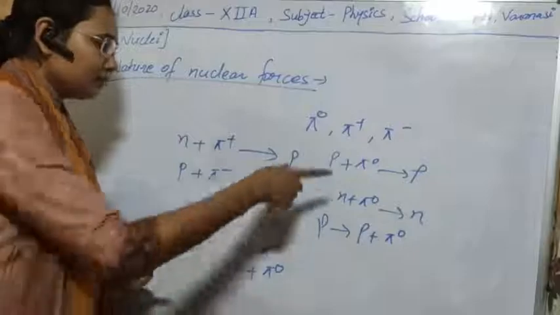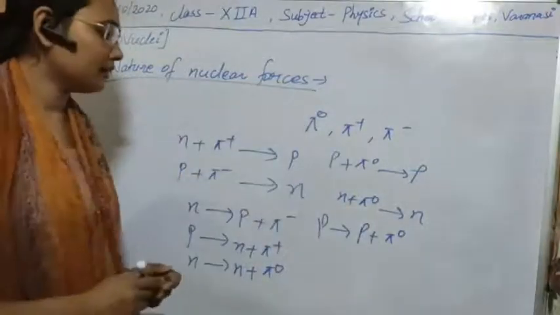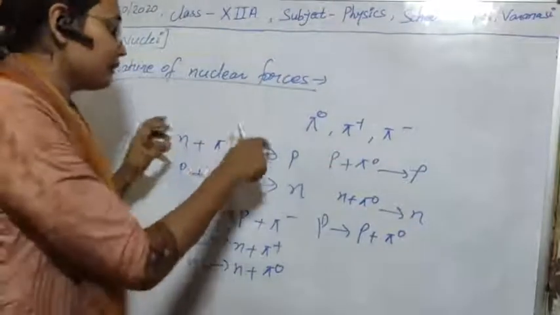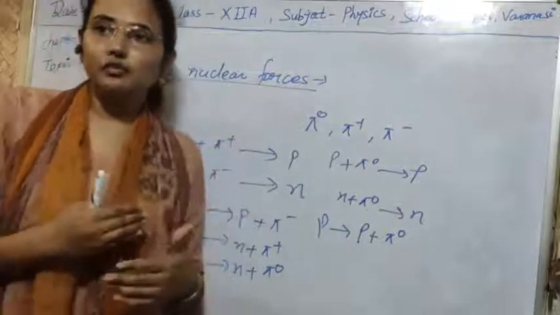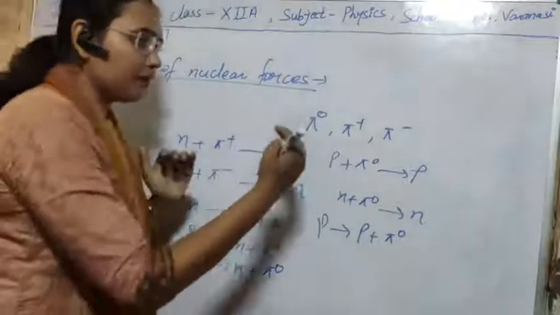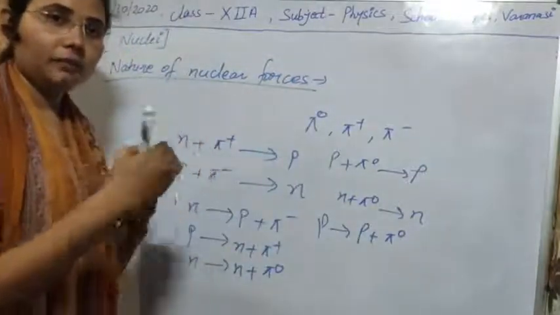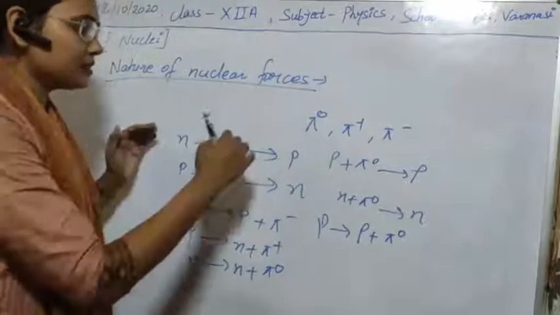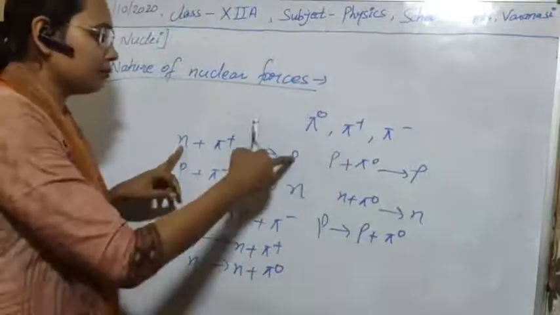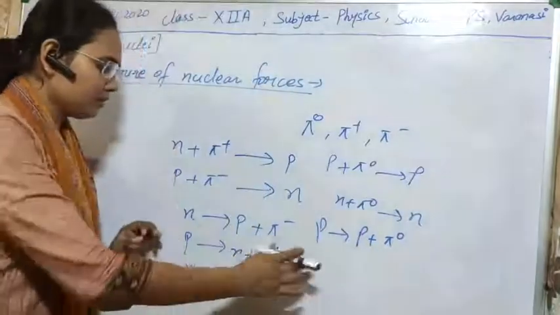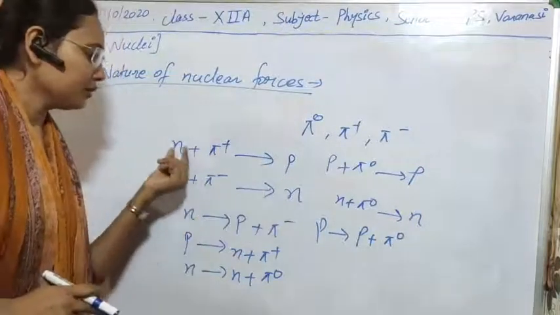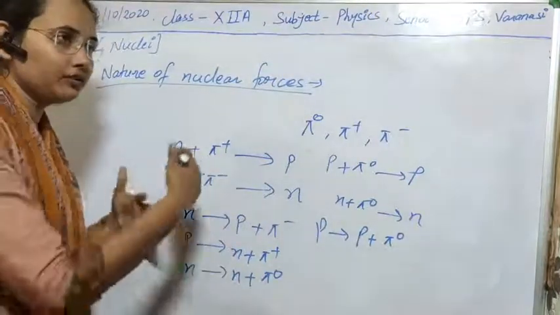As from all these equations, it is very clear that with the help of these interconversions, there can be force. If any interconversion of the particles is taking place, it means that those two nucleons are bound together. Due to exchange of particles, they can easily bind together, and this is the concept of the origin of force. So there will be a force between neutron and proton. As you are seeing, neutron is converted into proton, and proton is converted into neutron with the help of these pi mesons.